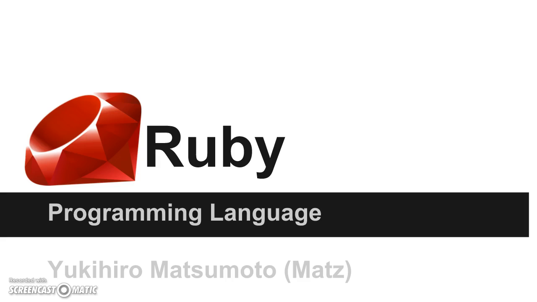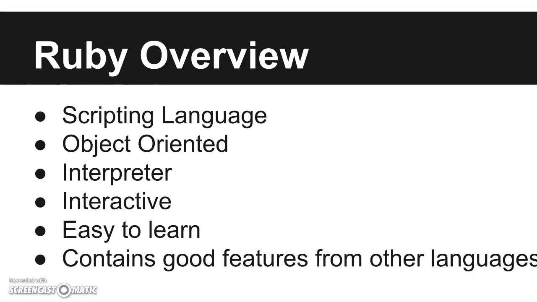In Ruby, everything is an object. Every bit of information and code can be given its own properties and actions. Object-oriented programming calls properties instance variables, and actions are known as methods. Ruby's pure object-oriented approach is most commonly demonstrated by a bit of code which applies an action to a number. So Ruby is a scripting language, object-oriented, interpreted, interactive, easy to learn and contains all the good features from other languages.